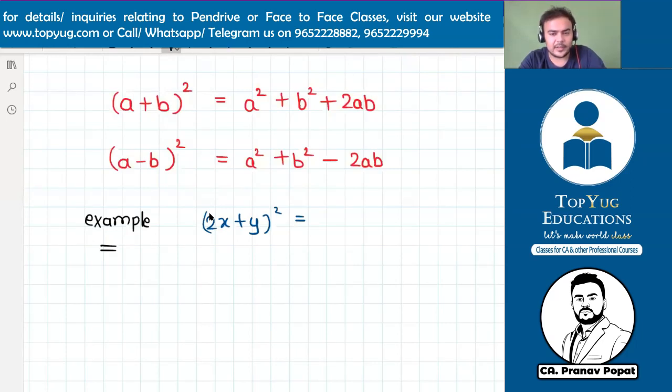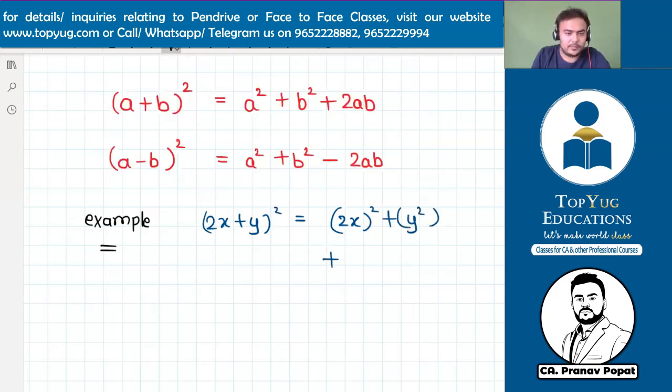I've got one answer. Others also? Yeah. So I'm getting answers. First is (2x) whole square plus y whole square plus 2 into 2x into y. So we can write (2x) whole square as square of 2, 4, square of x, x square. Then y square, then plus 2 into 2, 4xy.